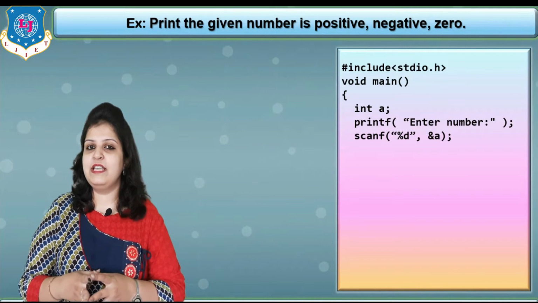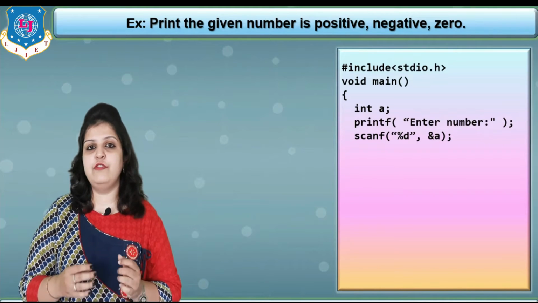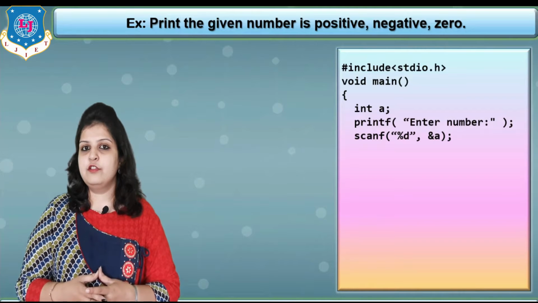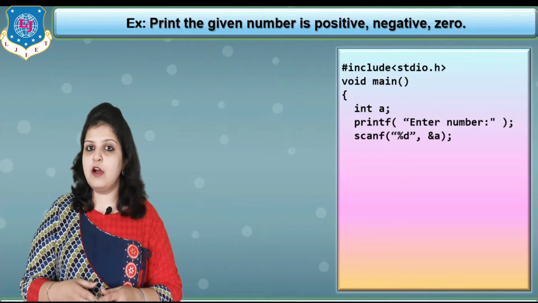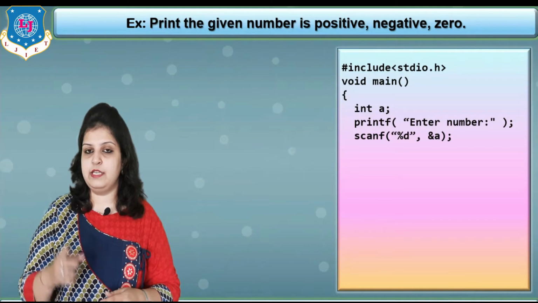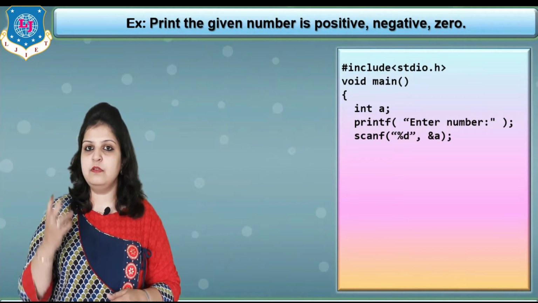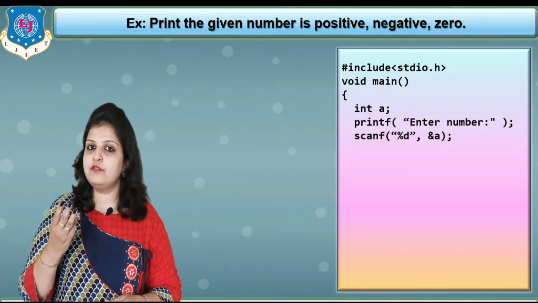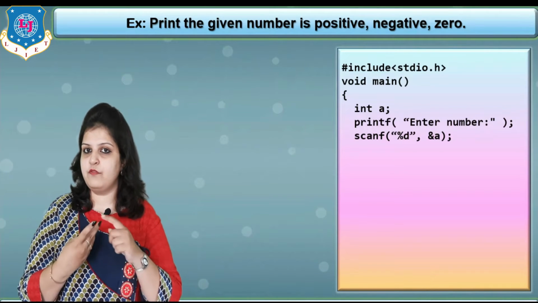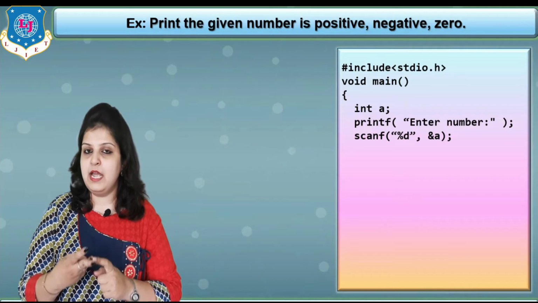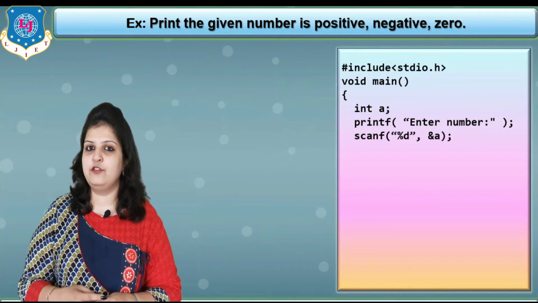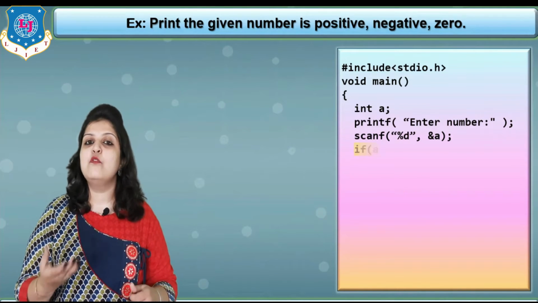Now just think how many conditions we have to write here. We can decide it from our definition. We have to check whether our number is positive, negative, or 0, so we have to write 3 different conditions, one for positive, one for negative and one for 0. The first condition we can write using an if statement. So how can we write it?